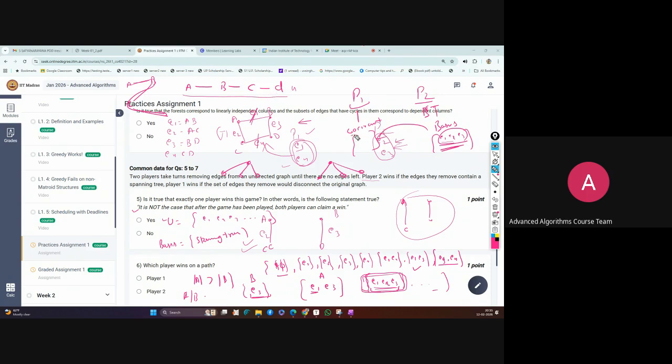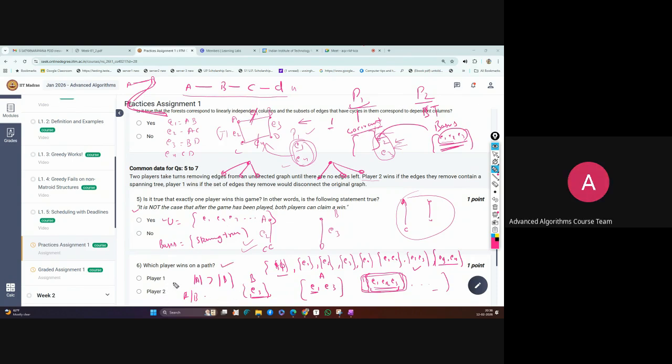Here only one edge is required, the minimal set of edges, to make it a disconnected graph. So it requires removing only one edge, and then it becomes disconnected. Player one will win, definitely, by the one selection. Because of that, the answer for this is a win.